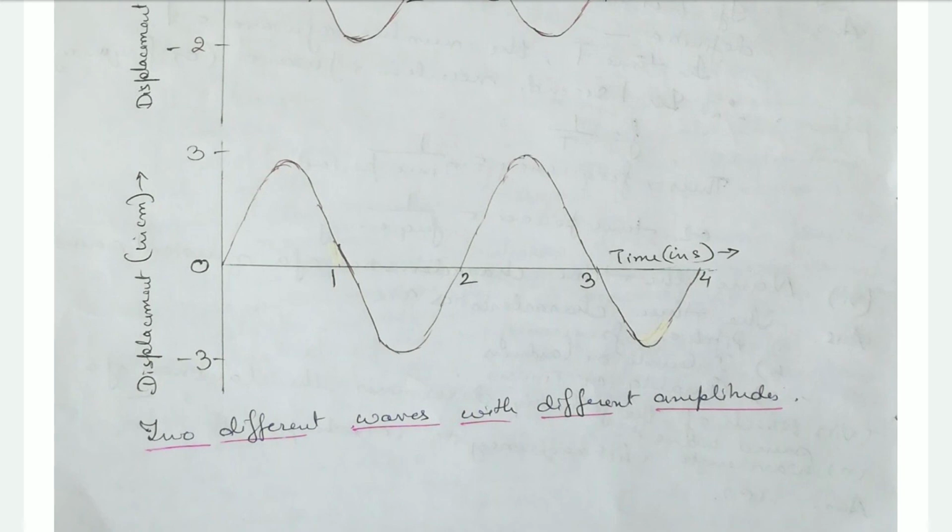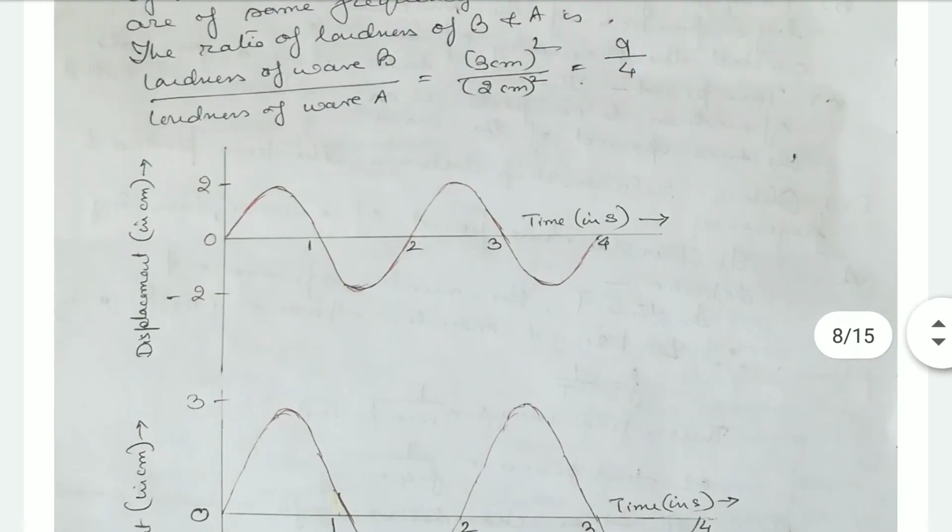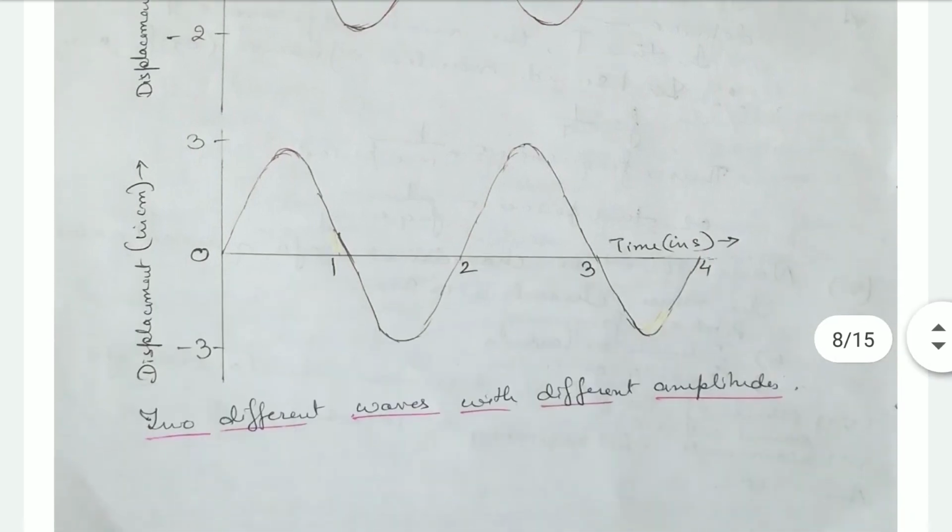And in this displacement time graph, in the B case, the amplitude is going to 3. The wave is going to mark number 3 and coming down to -3. So this will be the graph of the B wave. So the first graph, for A, will go to 2 and -2, and this one will go to 3 and -3.